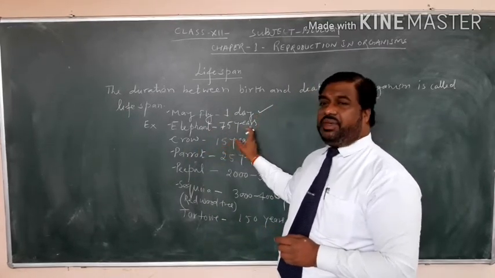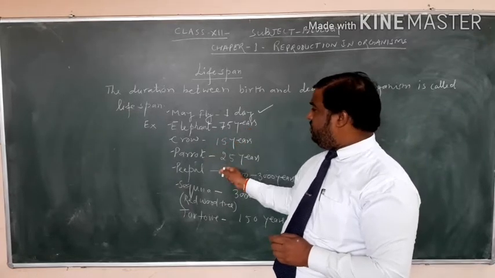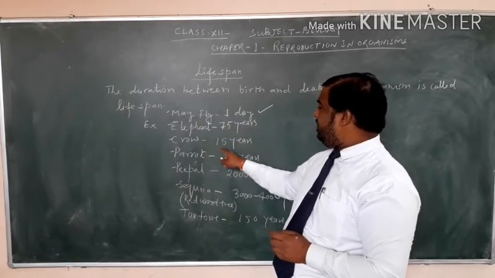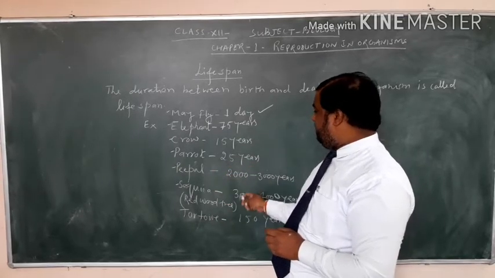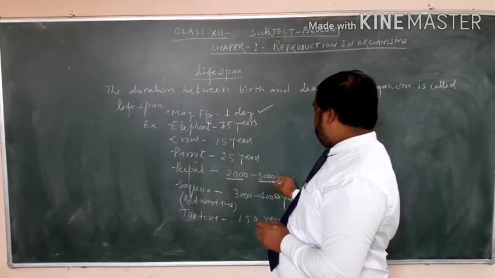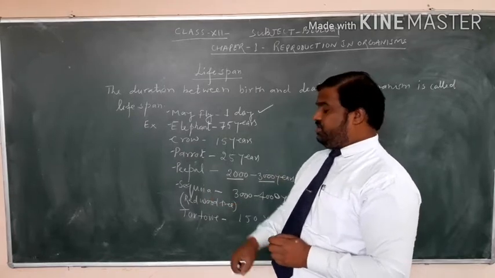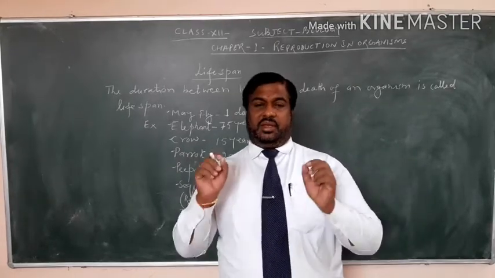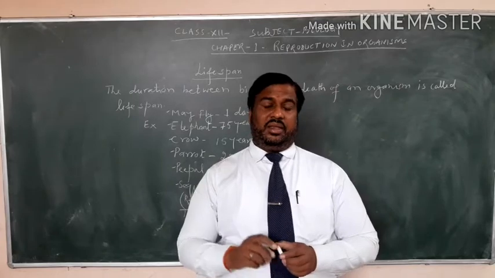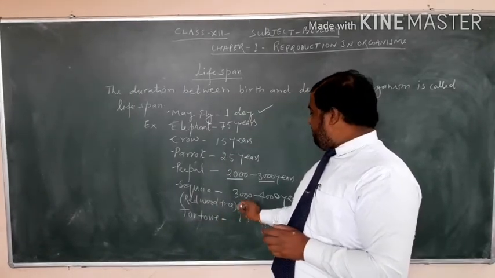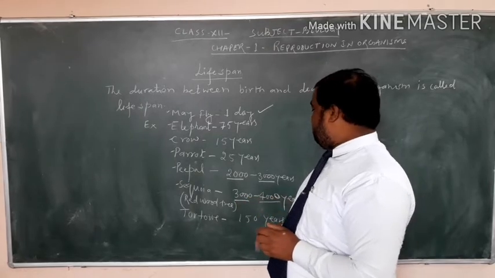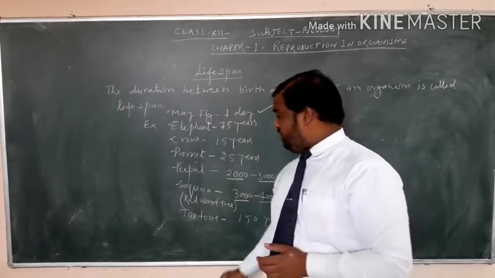Elephant 75 years, cow, crow 15 years, parrot 25 years, people 2000 to 3000 years, sequoia redwood tree. The lifespan of this sequoia tree is 3000 to 4000 years. Tortoise